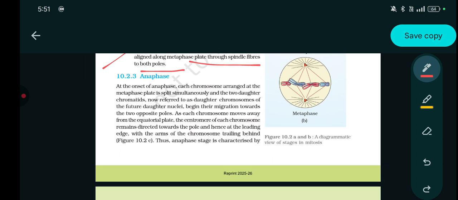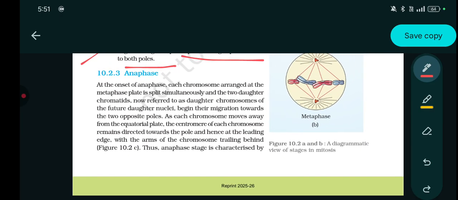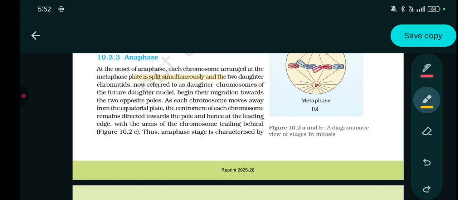Anaphase. At the onset of anaphase, each chromosome arranged at the metaphase plate is split simultaneously, and then the two daughter chromatids, now referred to as the daughter chromosomes of the future daughter nuclei, begin their migration towards the two opposite poles. Each chromosome moves away from the equatorial plane.